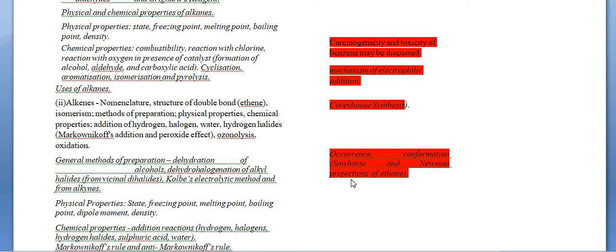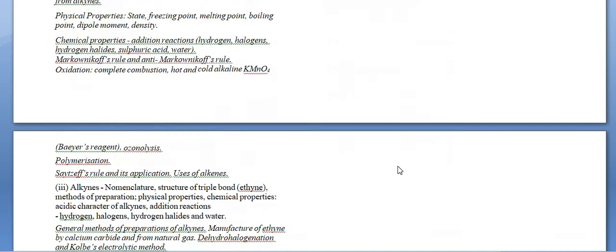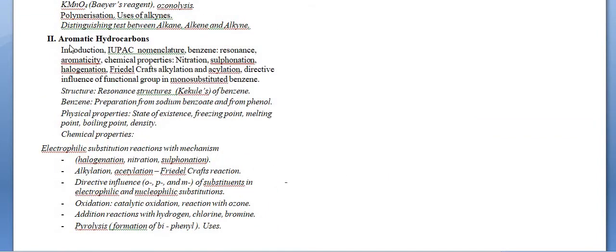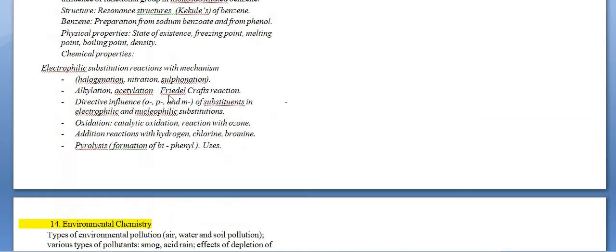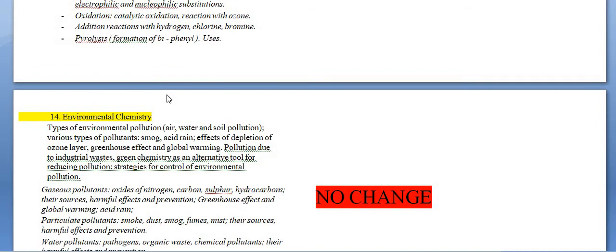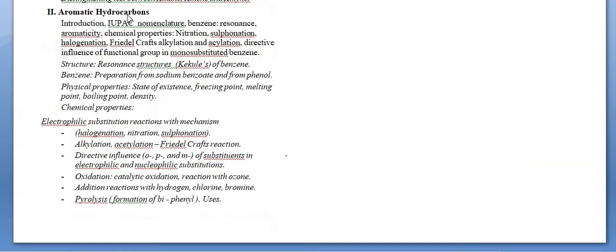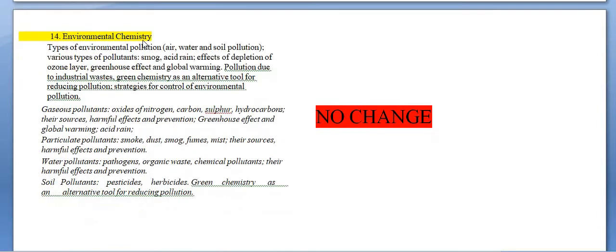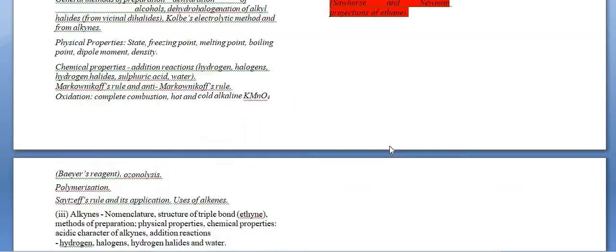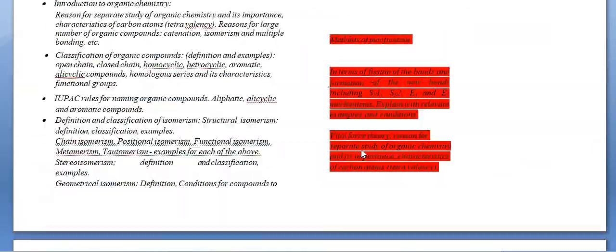Yes, that is a very important topic, the Sawhorse and Newman projections of ethane, but somehow they decreased this also. That is a reduced topic, so this is beneficial for us. Now if we talk about aromatic hydrocarbons, all the topics will remain the same. There is no change in aromatic hydrocarbons, and the same with environmental chemistry. There is no change in this chapter, environmental chemistry. So these red side topics are the reduced topics.